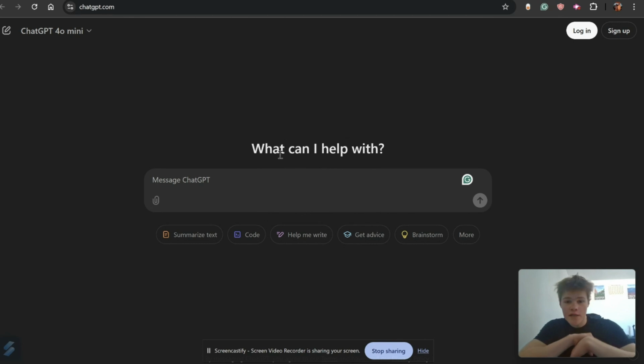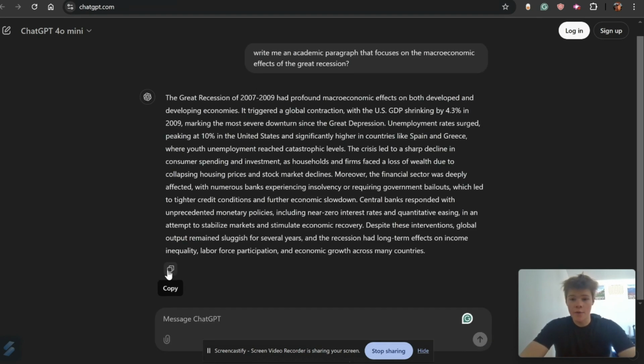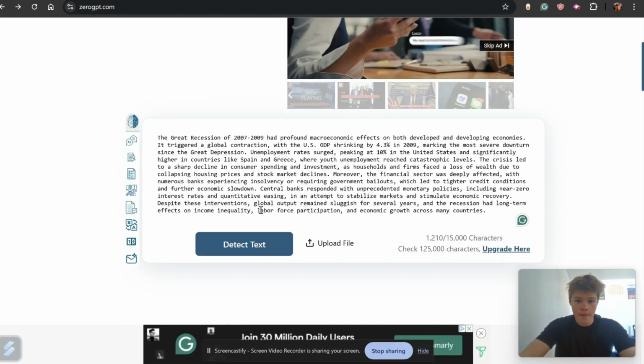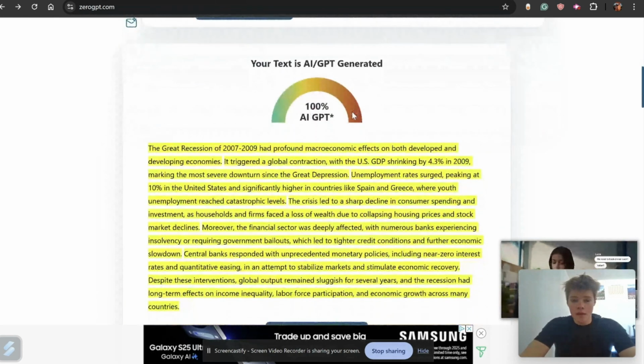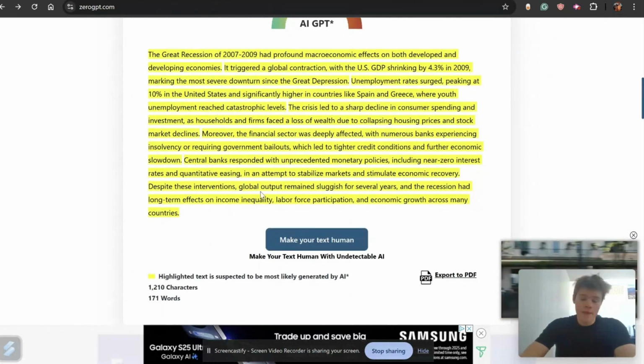All right, guys, let's get started here. We are going to have ChatGPT write an essay on the macroeconomic effects of the Great Recession. All right, and then we're going to copy and paste this into ZeroGPT, which is an AI detector. And here we go, 100% AI detected. The entire paragraph is highlighted as being AI, so obviously this is not going to fly.